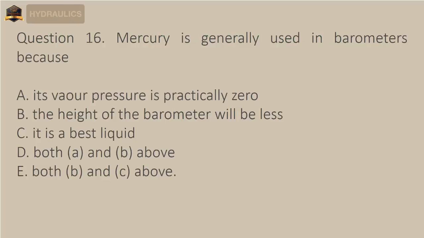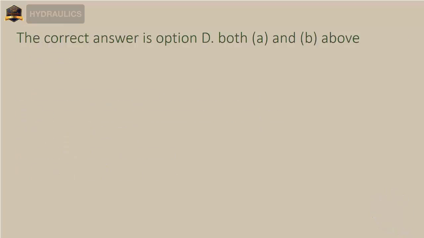Question 16. Mercury is generally used in barometers because A. its vapour pressure is practically zero. B. the height of the barometer will be less. C. it is a best liquid. D. both A and B above. E. both B and C above. The correct answer is option D, both A and B above.